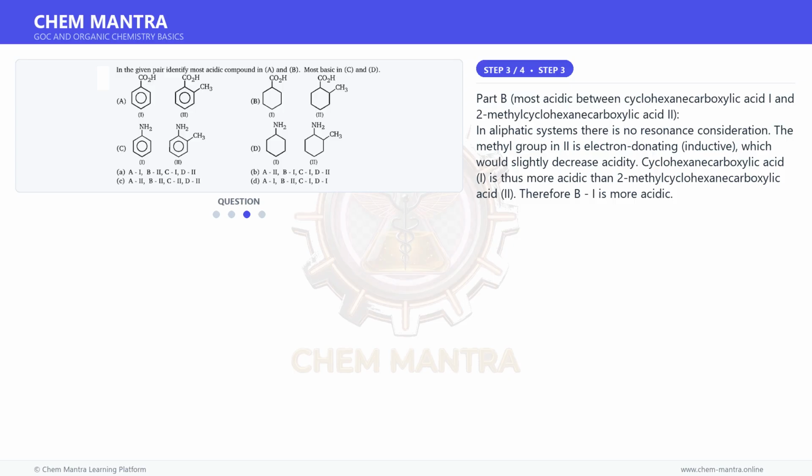Part B. Most acidic between cyclohexanecarboxylic acid 1 and 2-methylcyclohexanecarboxylic acid 2. In aliphatic systems there is no resonance consideration. The methyl group in 2 is electron donating, inductive, which would slightly decrease acidity. Cyclohexanecarboxylic acid, 1, is thus more acidic than 2-methylcyclohexanecarboxylic acid 2. Therefore, B1 is more acidic.